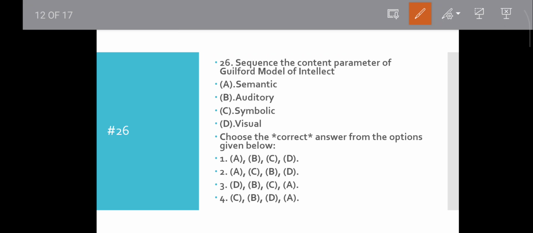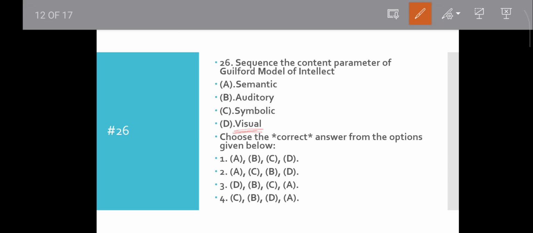In this 3D model, the question asks for sequencing the content parameter of Guilford's model of intellect. What will be the first? As you know, first is visual.